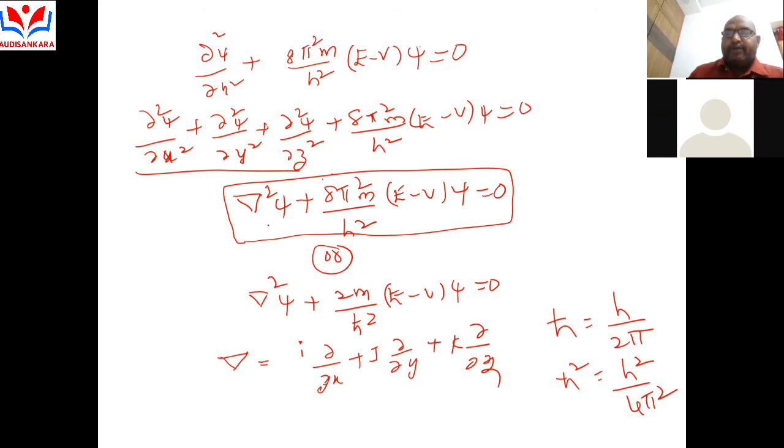Another very important topic is a particle in a one-dimensional potential box. Let us consider a particle. A and B are the rigid walls. Here x is equal to 0 to infinity, x is equal to A or L. At x is equal to A, ψ of A is equal to 0.